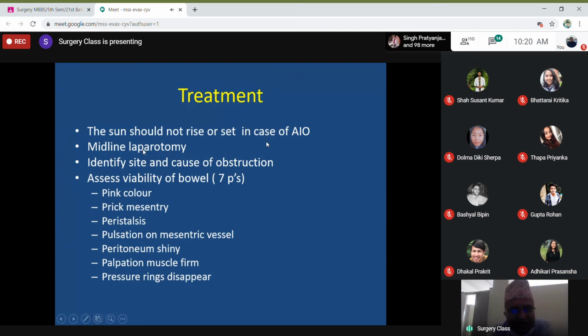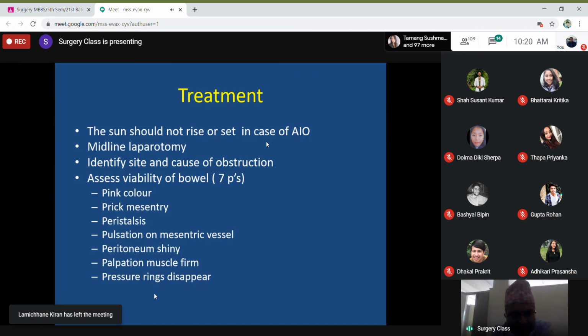Okay, midline laparotomy, as I have already told, then you look and evaluate the whole of the GI tract and identify the site and cause of the obstruction. Then the important part is to assess the viability of the bowel. So there are 7 P's: pink color; prick the mesentery and look for the bleeding; peristalsis, if the peristalsis is present; pulsation over the mesenteric vessels; peritoneum is shiny; on palpation the muscle is firm, in dead or strangulated bowel the muscle is flabby.